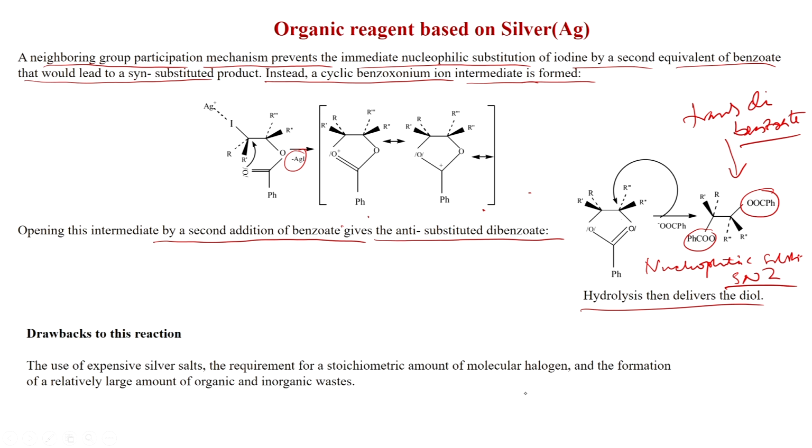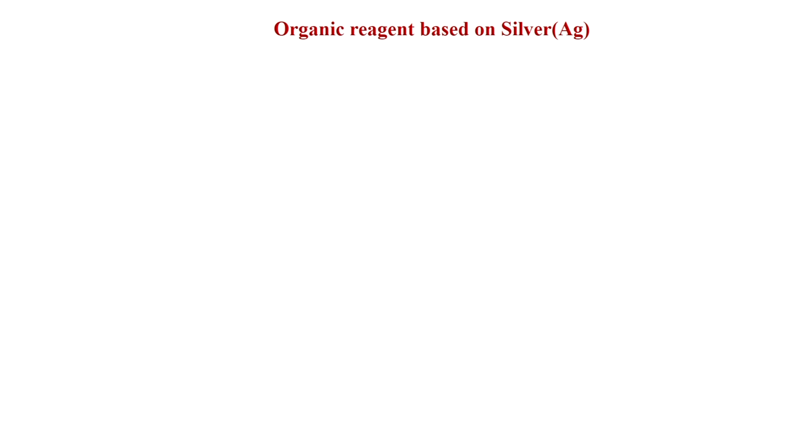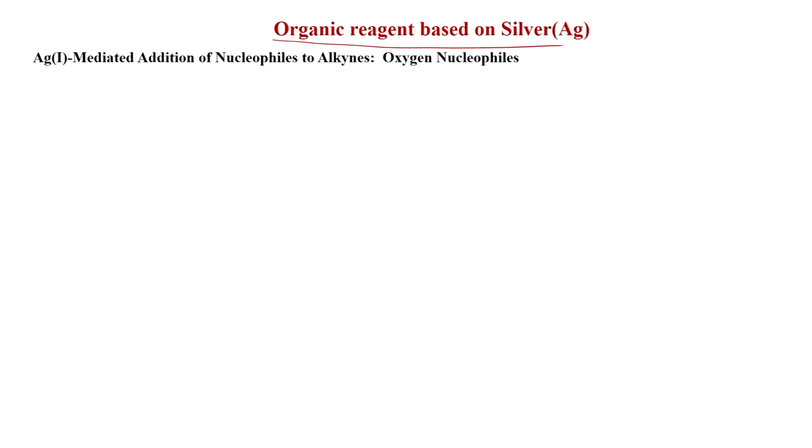So, what are the drawbacks of this reaction? The use of expensive silver salts, the requirement for a stoichiometric amount of molecular halogen, and the formation of a relatively large amount of organic and inorganic wastes. Those are the drawbacks, like silver iodide will form. Now, we will discuss organic reagent based on silver, some cyclization reactions.